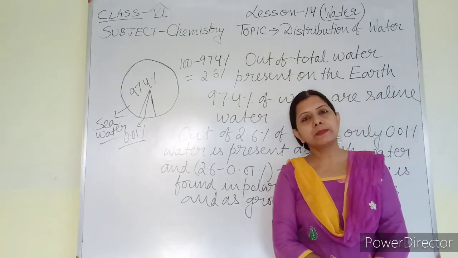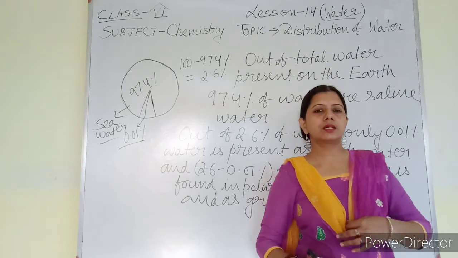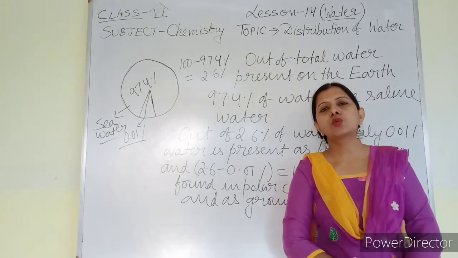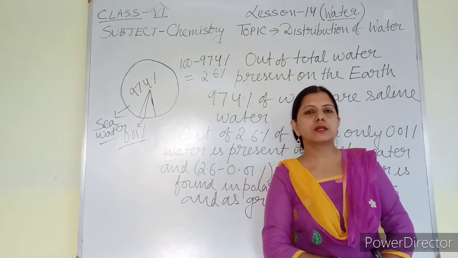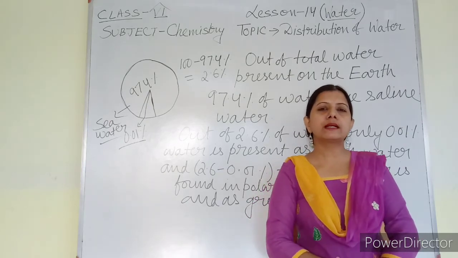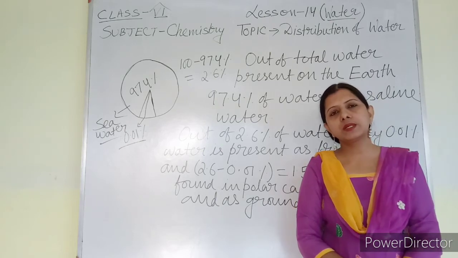What is the water table? The water table is the level below the earth crust from where the groundwater is available.